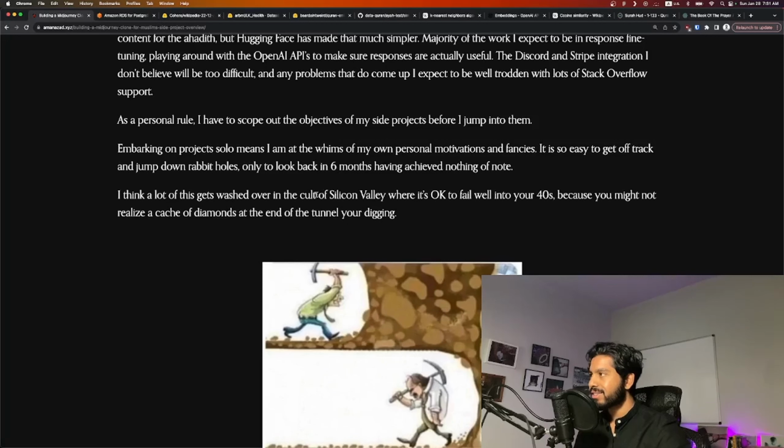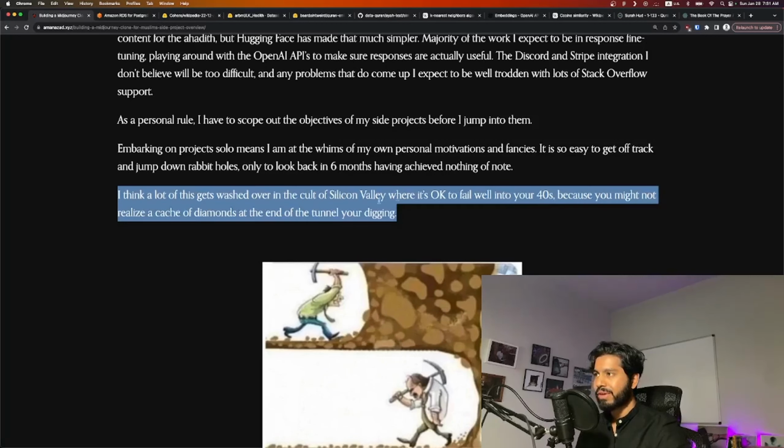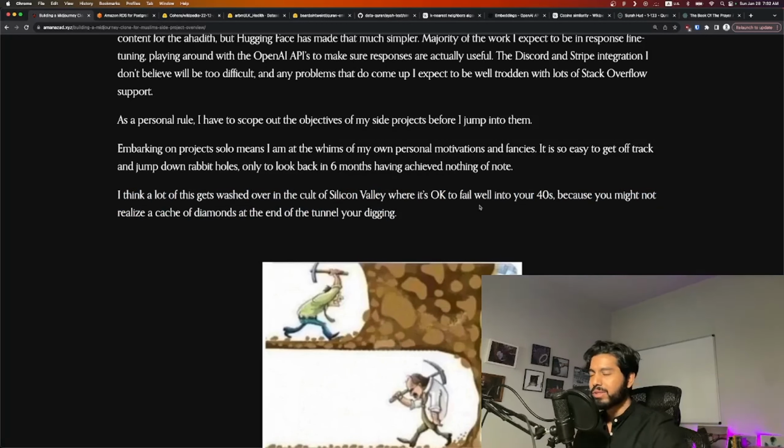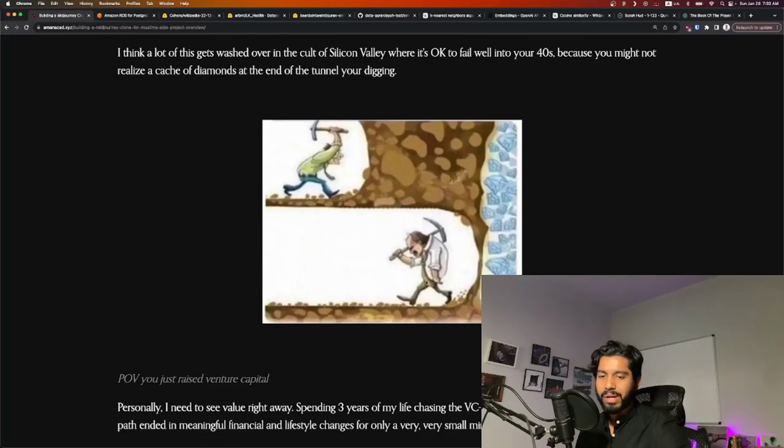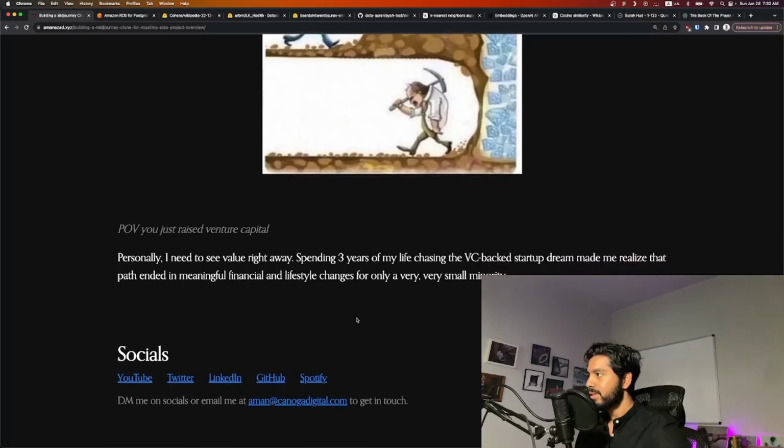I think a lot of this gets washed over in the cult of Silicon Valley, where it's okay to fail well into your 40s because, hey, you might be getting better 1% every day. Maybe you just haven't reached that critical event yet where now all your effort will pay off. For some of us, this may not be reality. We don't just have the time to keep on a project for years and years and years without seeing any type of outcome. So personally, I need to see value right away.